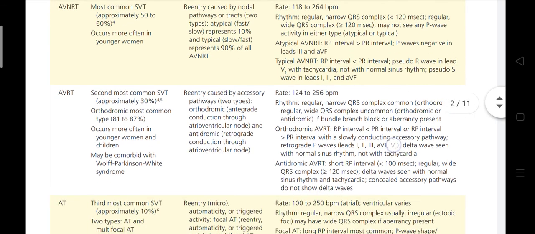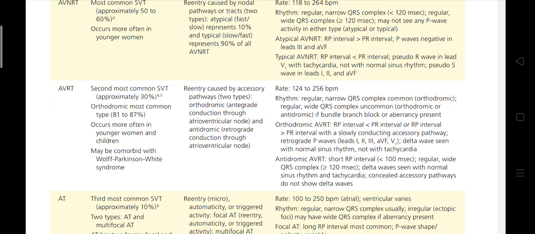AVRT is the second most common, one of the fastest heart rates. Regular narrow complex is orthodromic. If it is wide complex, bundle branch block or aberrancy may be present, then it becomes a wide complex. In orthodromic, usually the RP interval is always less than PR interval, and there is a slow conduction accessory pathway. The retrograde P wave is inverted in these. In sinus rhythm, you will see delta waves. Don't look for the delta waves in tachycardia. Antidromic is also a short RP interval, but there is a wide QRS complex.